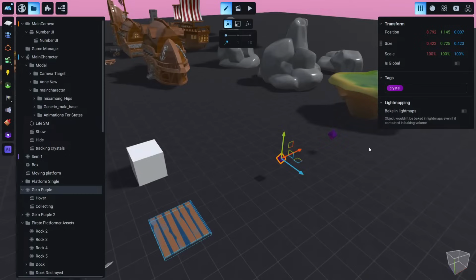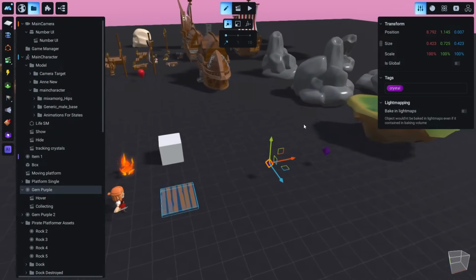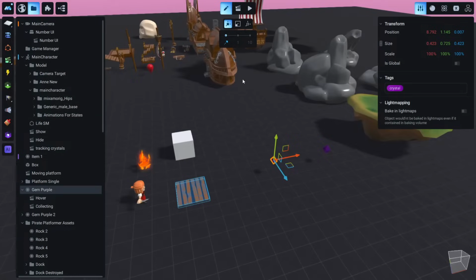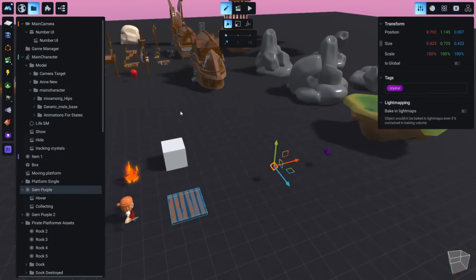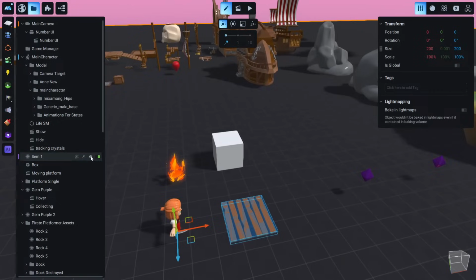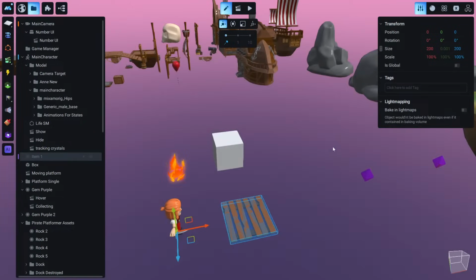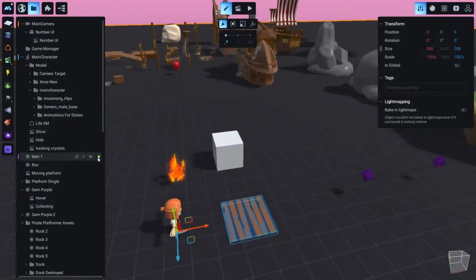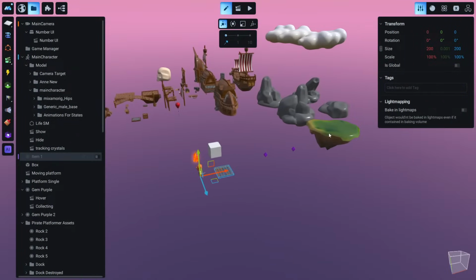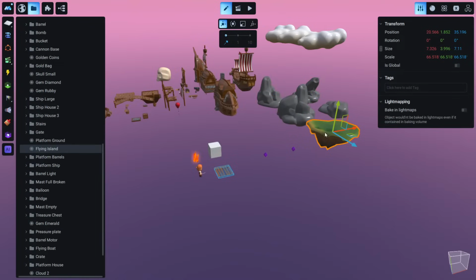Now let's continue with more advanced stuff. We can create a level. So let's disable this default floor for now, and we can hide it. There are 2 options if you wonder what this eye is. We can hide it in edit mode, but it will still be there in game mode, and we don't want that. Or we can totally disable it, or we can delete it. It doesn't matter. So let's create a small level now.